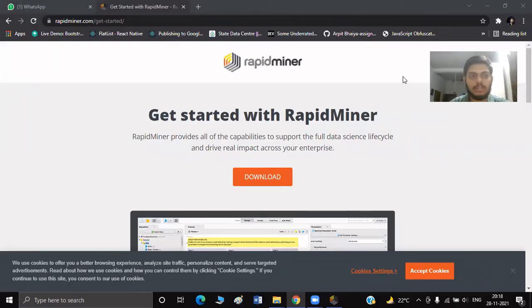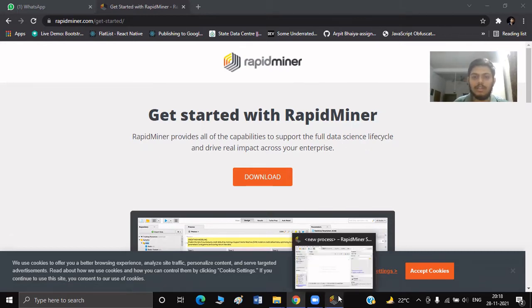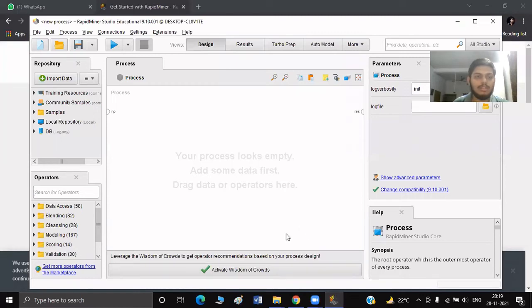First, in order to simulate the a priori algorithm on RapidMiner, you will need to download the RapidMiner software from this website. We can click on this button here, download button, after which the exe file will be downloaded, and we can follow the steps to install RapidMiner after that. Now, all those steps I've already completed, and here I have RapidMiner open.